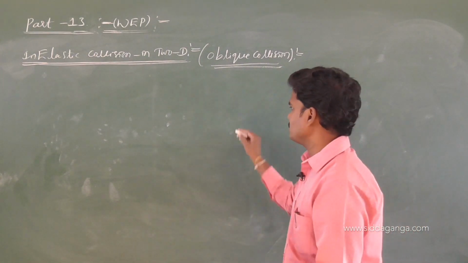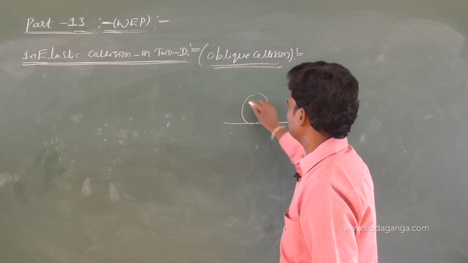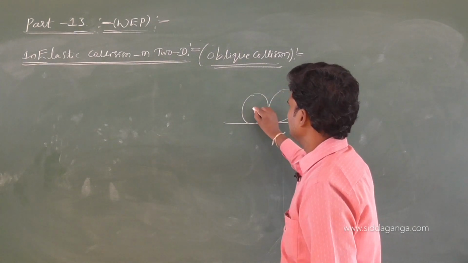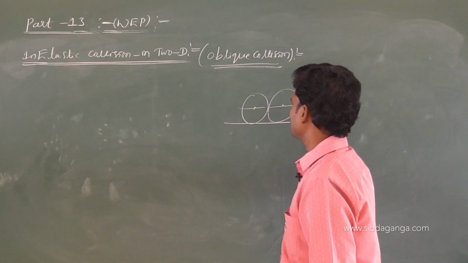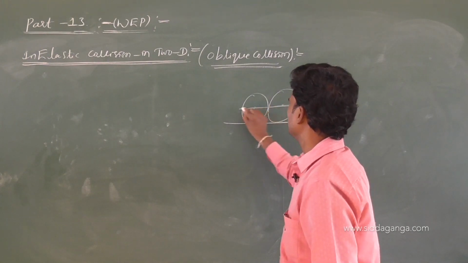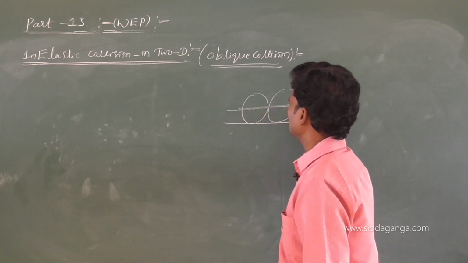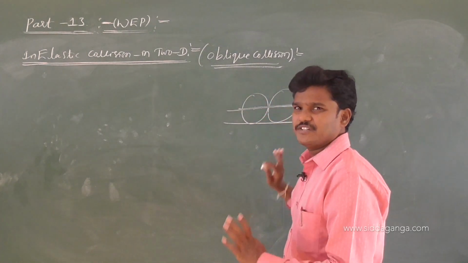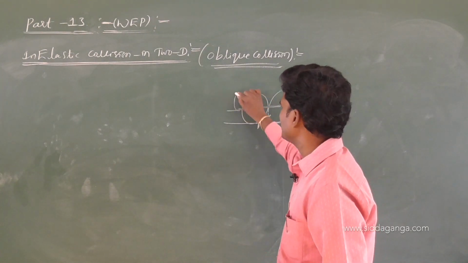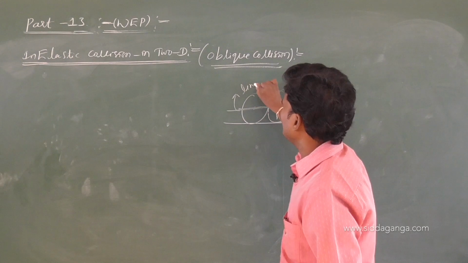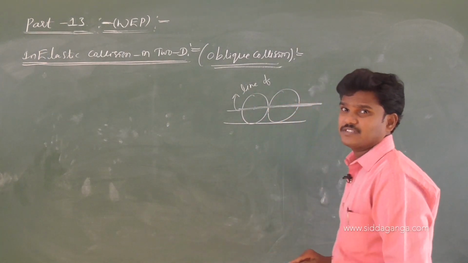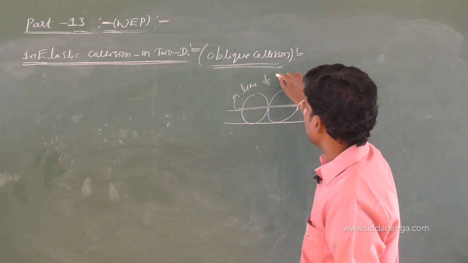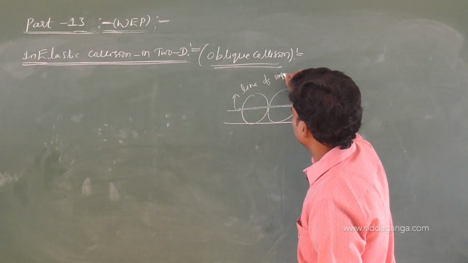Otherwise, just see. For example, this is one sphere, this is another sphere. This is the central point, this is the central point, and this is the normal, this is also normal. See the common normal, this is the common normal for the two bodies. This common normal we can call the line of impact. Okay, the common normal to the surfaces is called the line of impact.